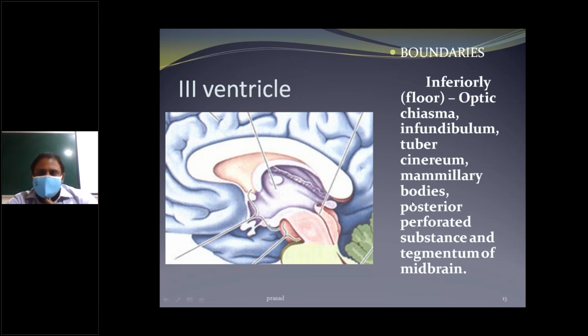Next, the floor. The floor is formed by the optic chiasma, first, and next the infundibulum, then the tuber cinereum.